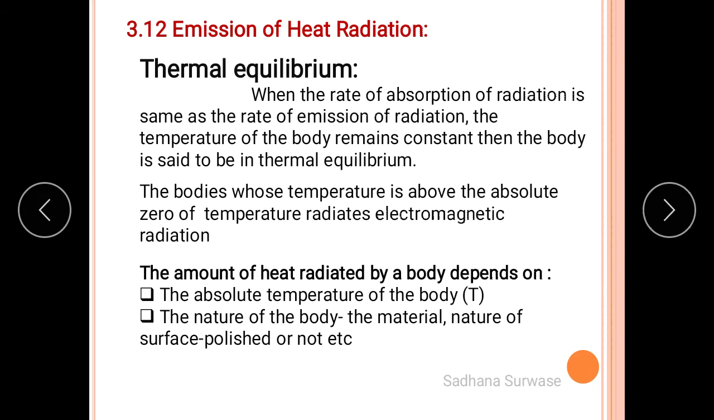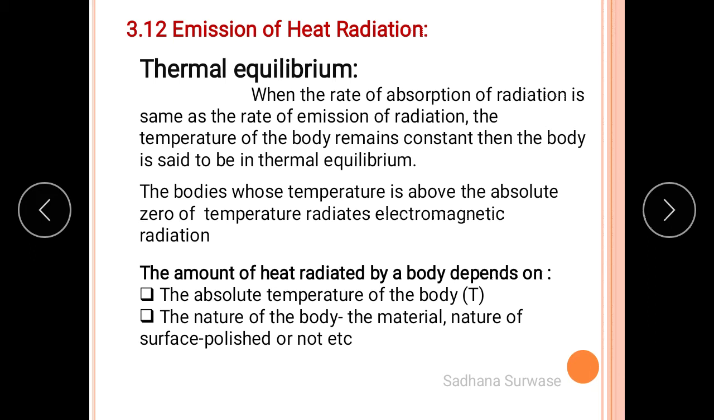emission of heat radiation. See, in 1792, the scientist Prevost published a theory of radiation, and that theory is known as the theory of exchange of heat. In this theory, he has taken all the bodies having temperature above 0 degree Kelvin, or you can say the bodies having temperature more than absolute zero temperature. Those bodies radiate thermal energy, and at the same time they absorb radiations received from the surroundings.